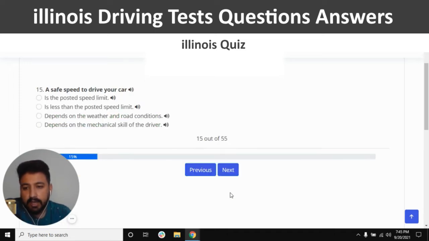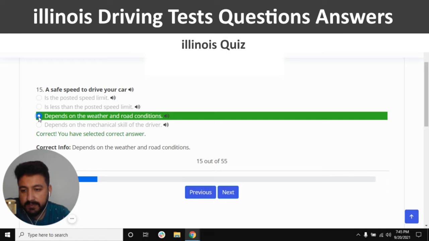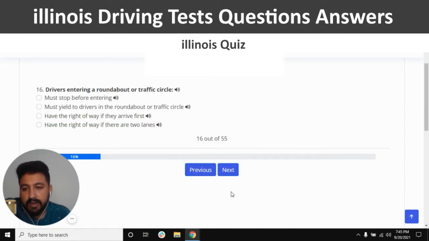Yes, and next. A safe speed to drive your car. The right answer is depends on the weather and road conditions. So this one is the right one, and next. Drivers entering a roundabout or traffic circle.